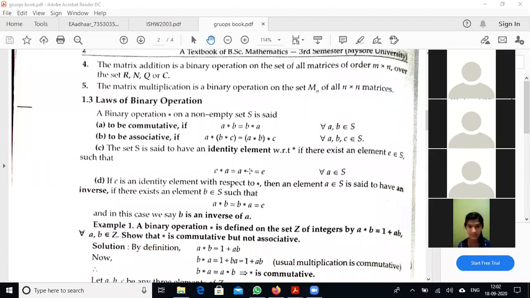For example, I take S as the natural numbers. S is the natural numbers and the binary operation is multiplication. Listen carefully.